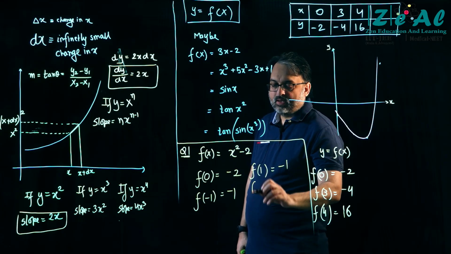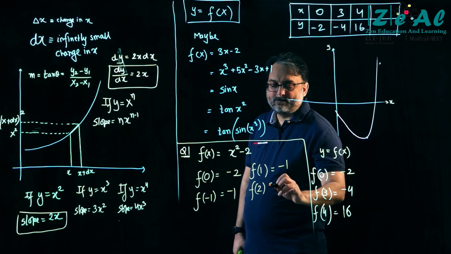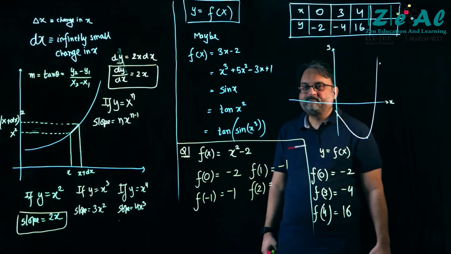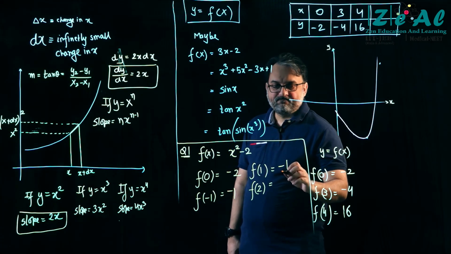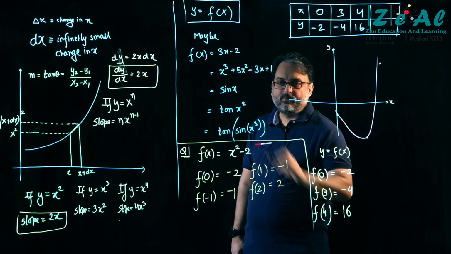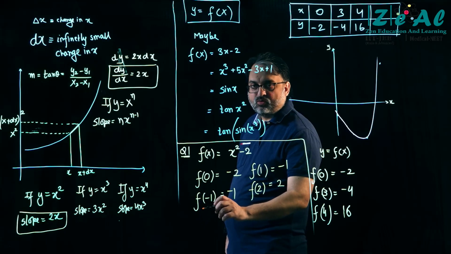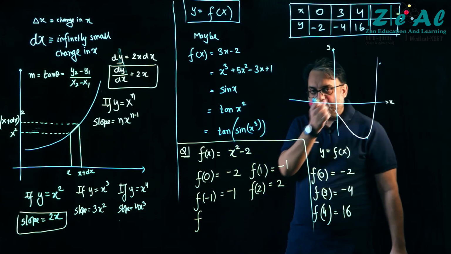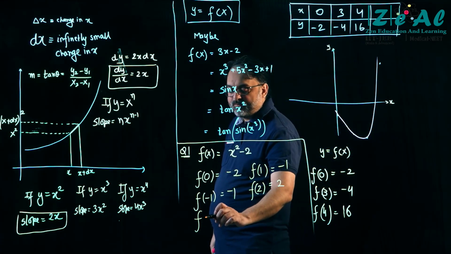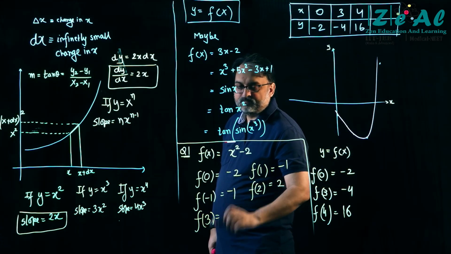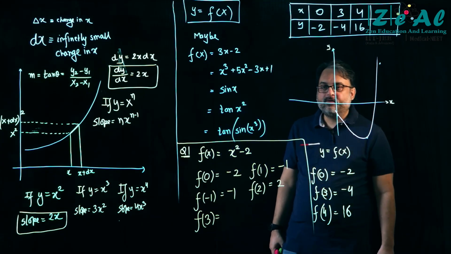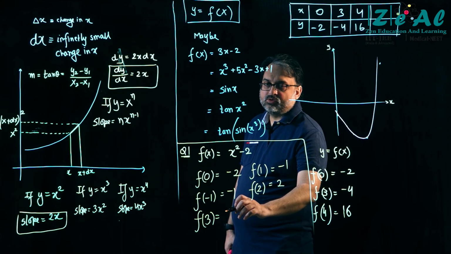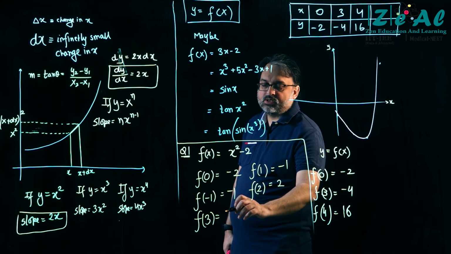f of 2. Absolutely right, yes, all of you are right. The good one is about to come, it's just about to come. f of 3. Absolutely right. 7.